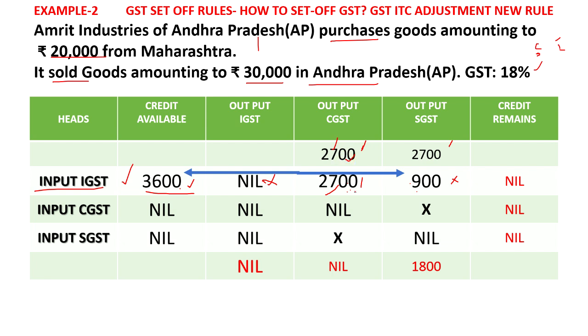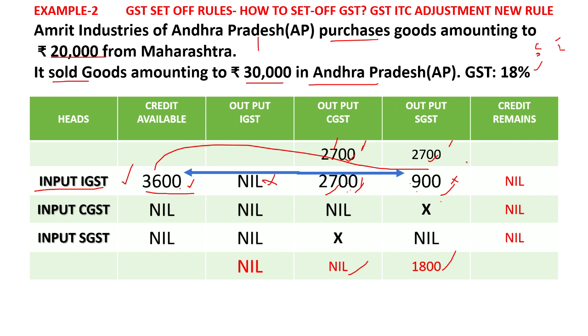So 2,700 and 2,700, it will be nil. There is no need to pay any CGST finally. And as far as SGST is concerned, from 2,700, 900 input tax we have already taken here. So the remaining will be 1,800. You have to pay 1,800 as SGST to the government finally as tax. The remaining credit will be 0 for the next year.